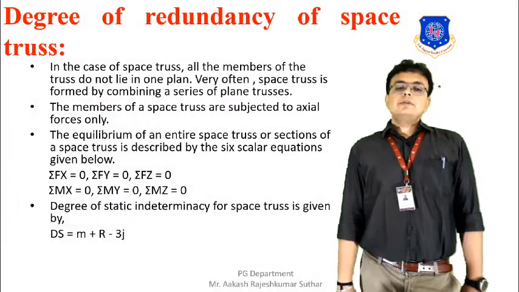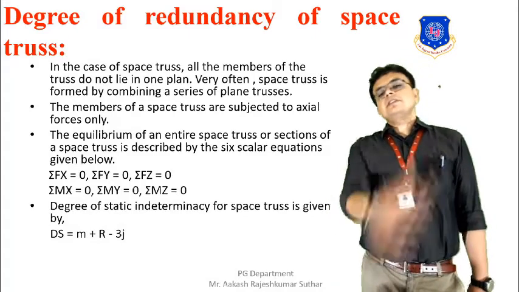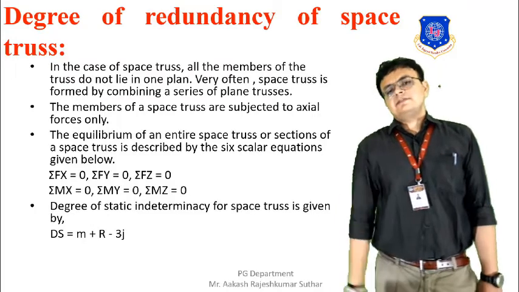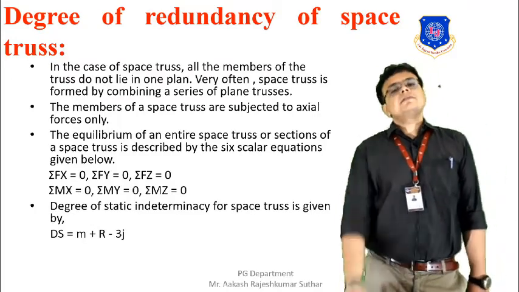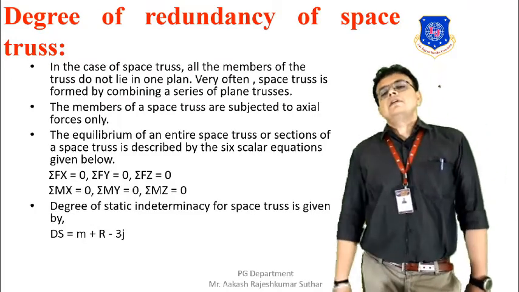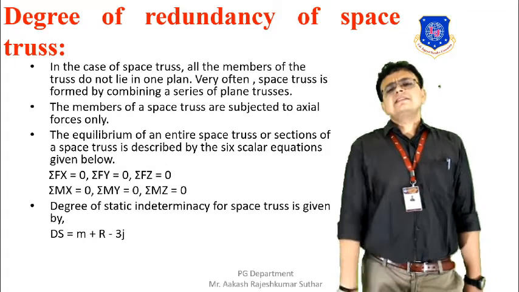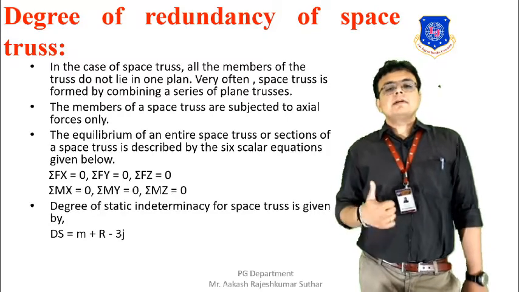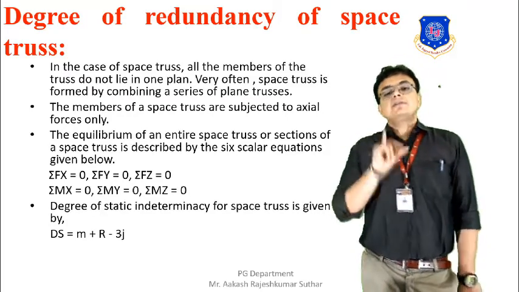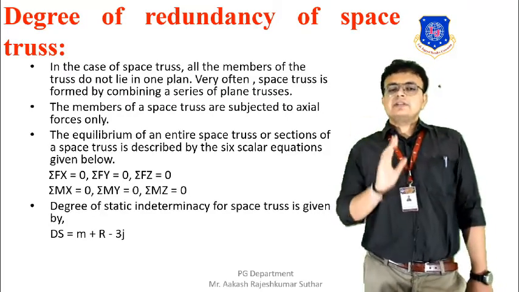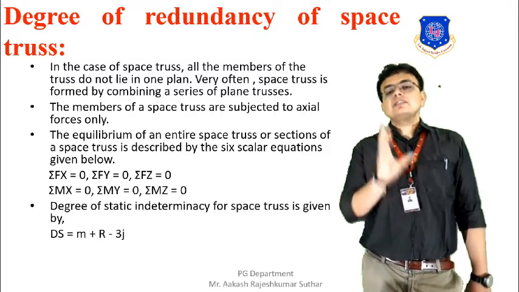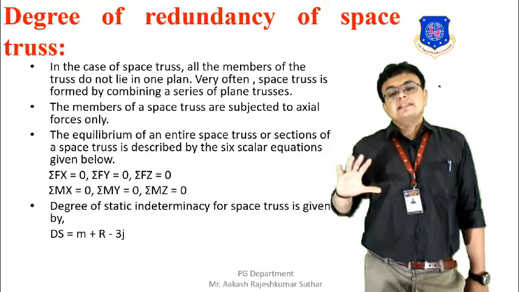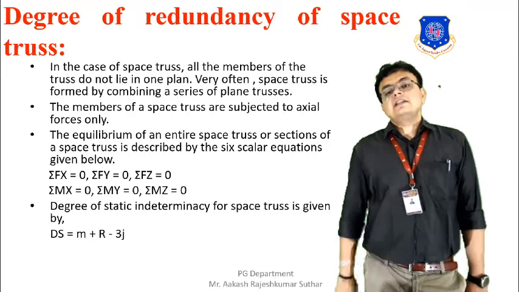Now moving towards the next topic, that is the degree of redundancy for a space truss. We have discussed a lot of plane frames, rigidly jointed frames, and we have talked about grids. Now let's discuss the space truss. In a space truss, all the members of the truss do not lie in one plane. Very often the space truss is formed by combining a series of plane trusses. When a number of plane trusses are connected with each other, we get a space truss.